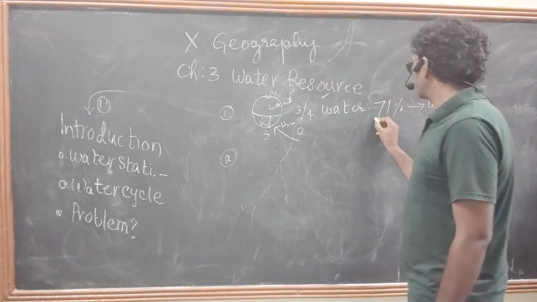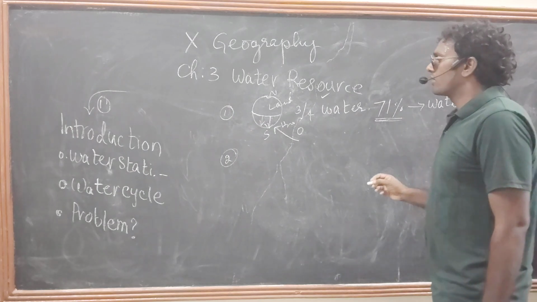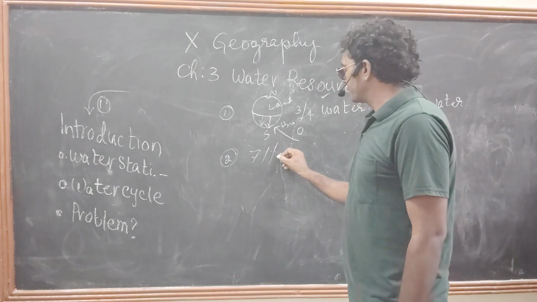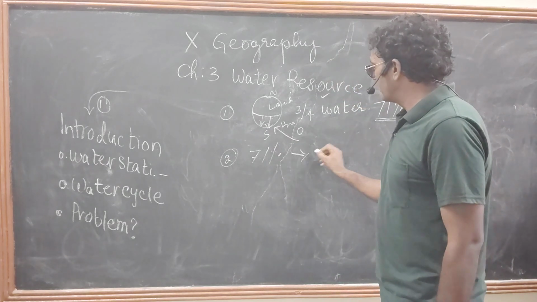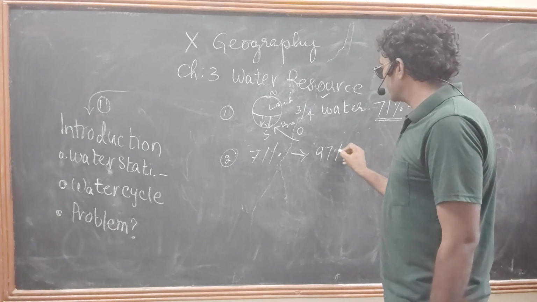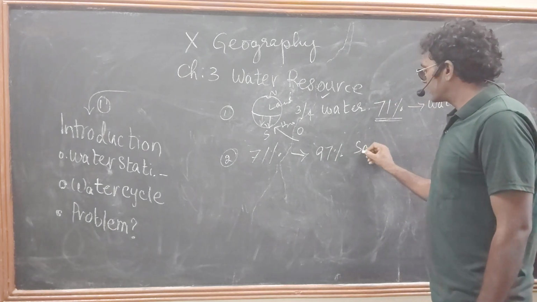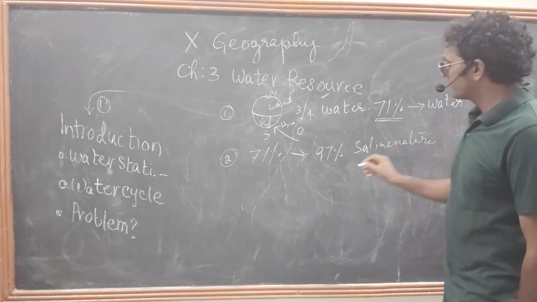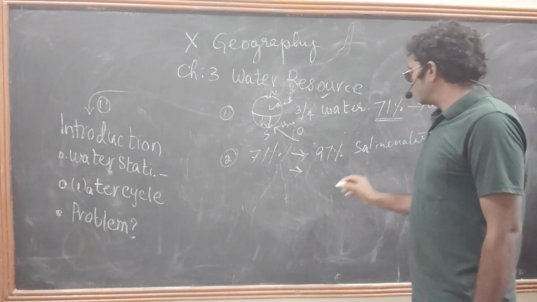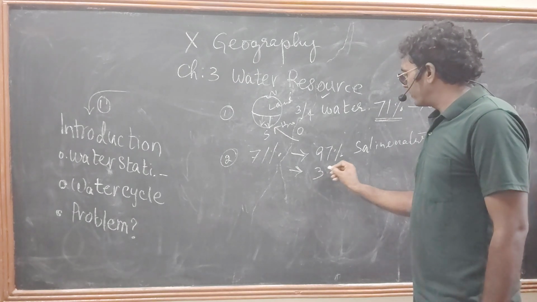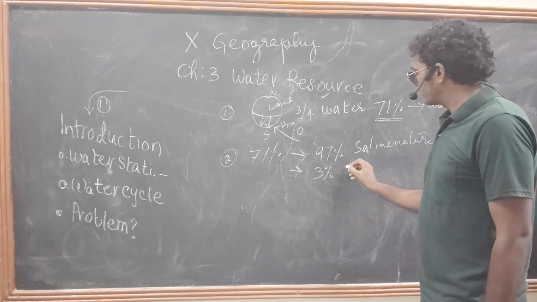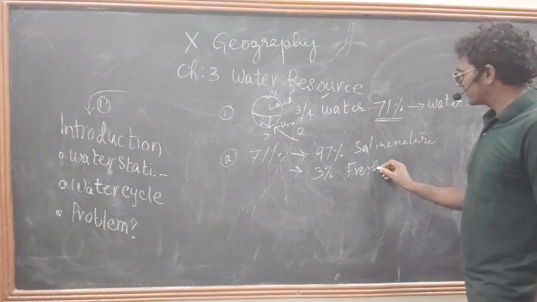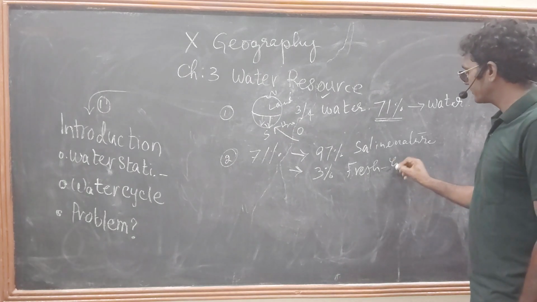Okay, coming to the second point. Already we discussed that 71% is water. Within that, 97% of water is saline in nature, and we have only 3% of fresh water or good water.